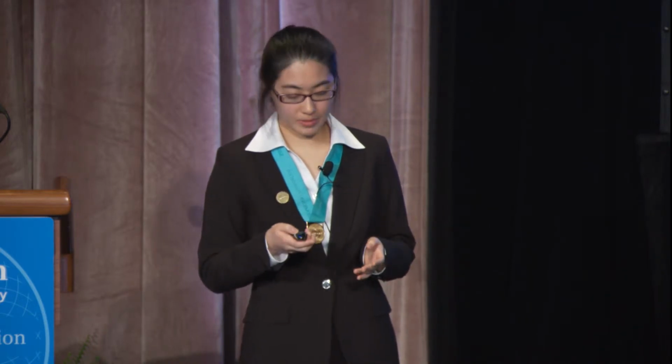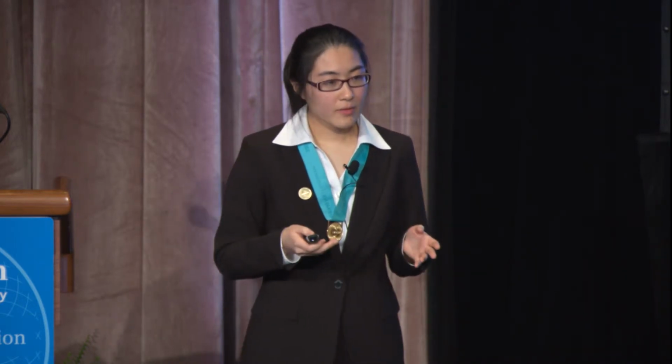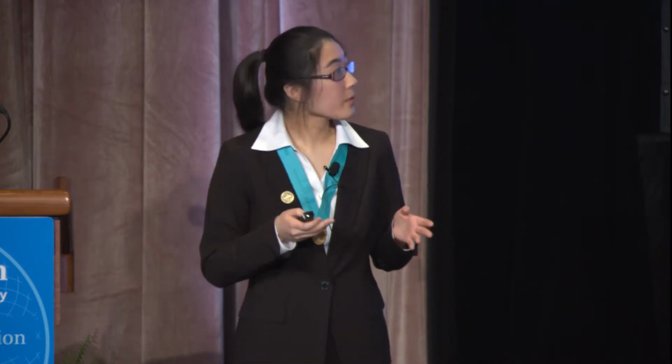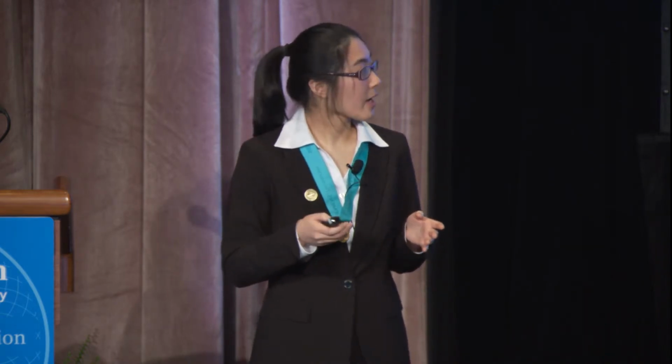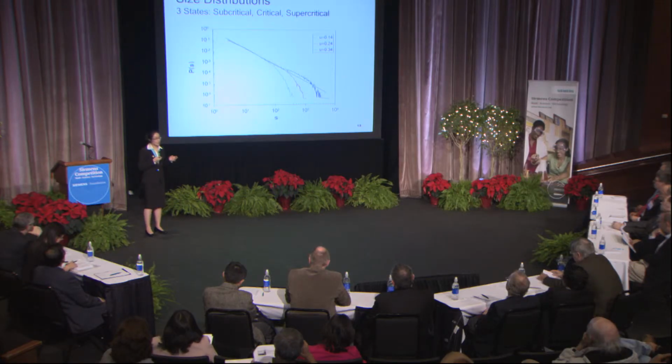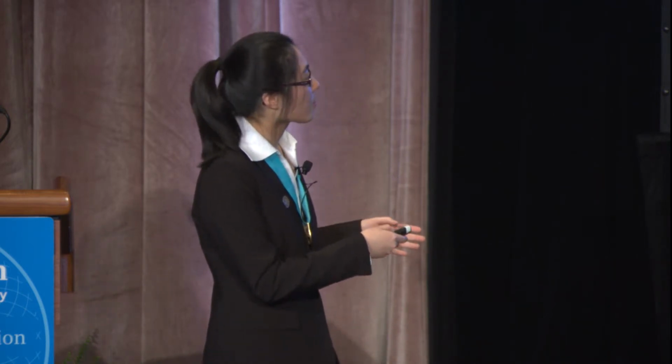On the right is an example of an avalanche shape, which plots the number of firings against their respective time steps. To see if the results produced by my model coincide with the experimental results, I studied the size distributions of the 3 states: subcritical, supercritical, and critical. The turquoise curve is the size distribution of the subcritical state, which is characterized by a quick cutoff, showing that there are not many large avalanches. The size distribution of the supercritical state is characterized by an arc, indicating that there are many large avalanches, and the size distribution of the critical state has the longest parallel range, which is cut off by the effect of the finite system size.